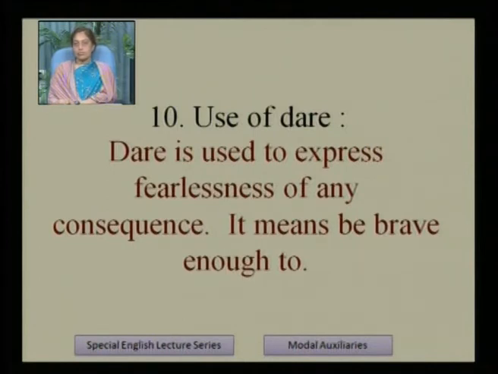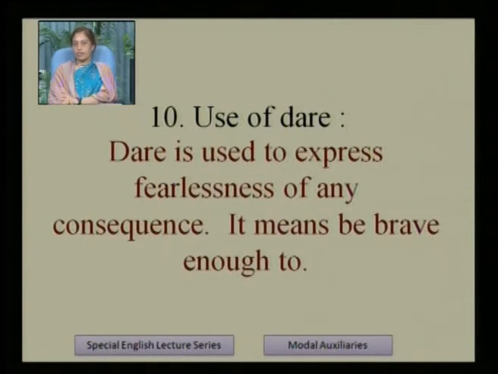Use of dare. We have to use dare also. Dare is another modal verb. Dare is used to express fearlessness of any consequence. It means be brave enough to. Dare is a different kind of modal verb. It is used to express fearlessness.